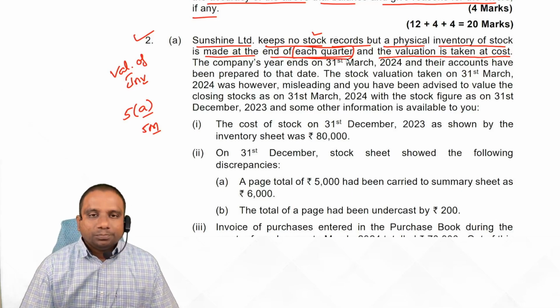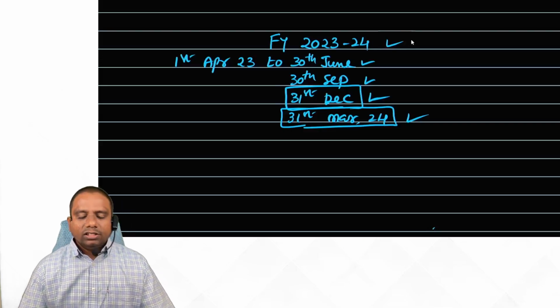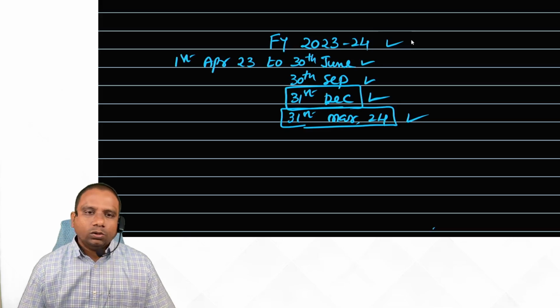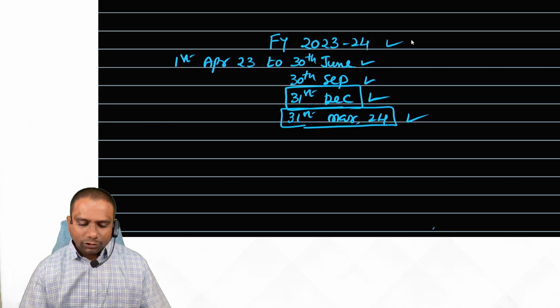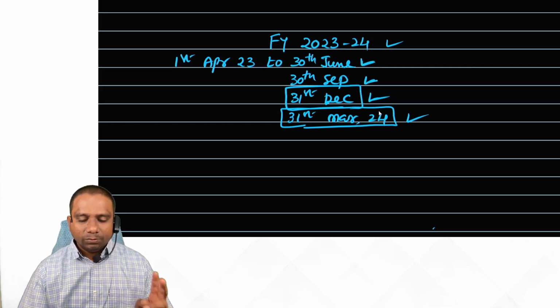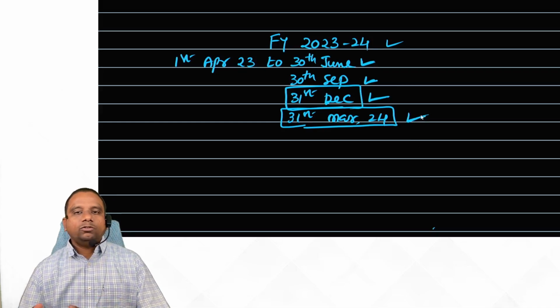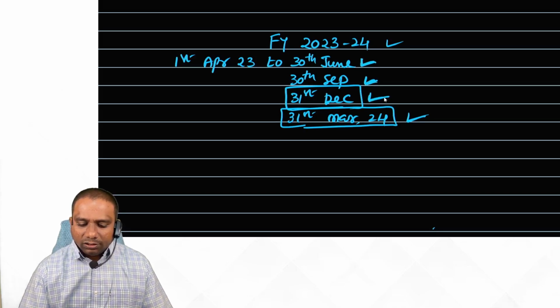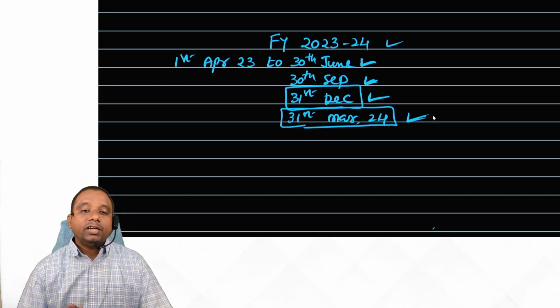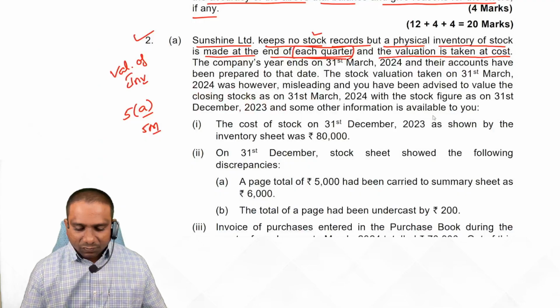So each quarter, let us say for example, suppose we have the 2023-24 financial year. How many quarters do we get? Four quarters. Look, first quarter 30th June, second 30th September, third 31st December, and 31st March 2024 is the fourth quarter. That means at the end of each quarter, they value the inventory. At what price are they valuing inventory? At cost price. Fine. Next one.